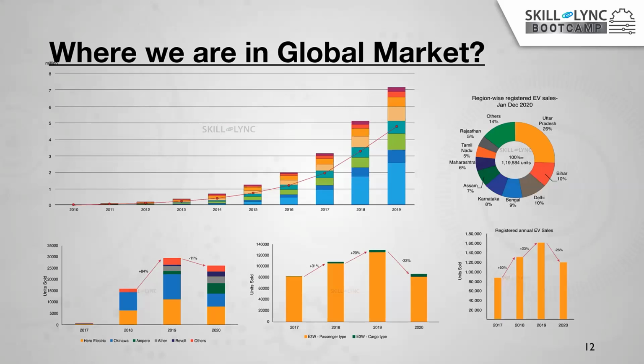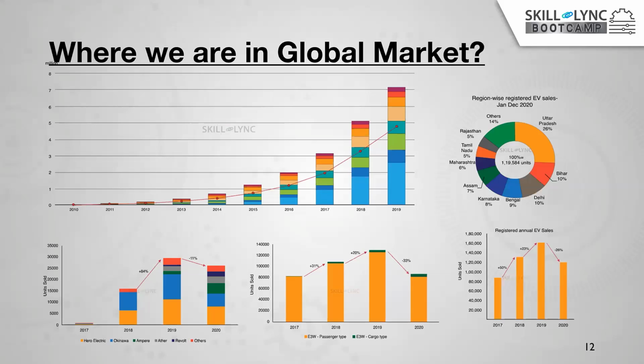of vehicles are sold. If you look at 2017, nearly 8,000 of these passenger type three-wheelers were sold. And this increased by 31% in 2018. And by 2019, 20% more of the vehicles were sold. And after the corona, the three-wheeler sector is also reduced by 33%.